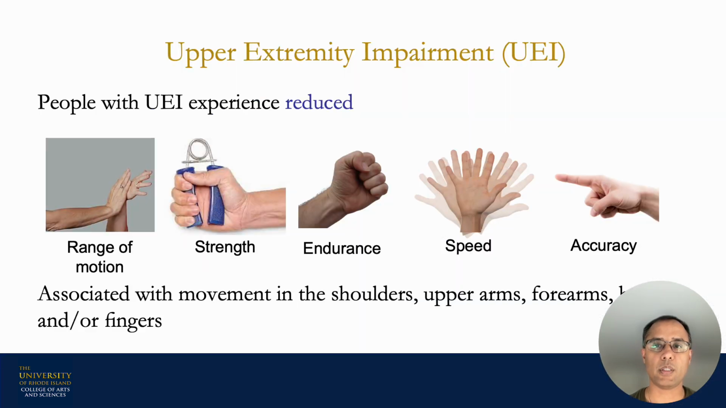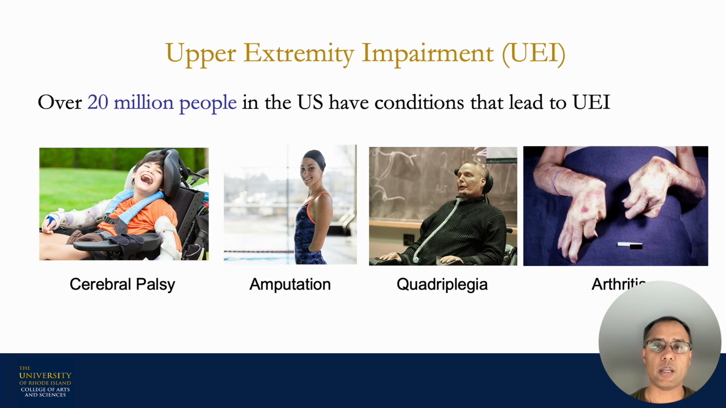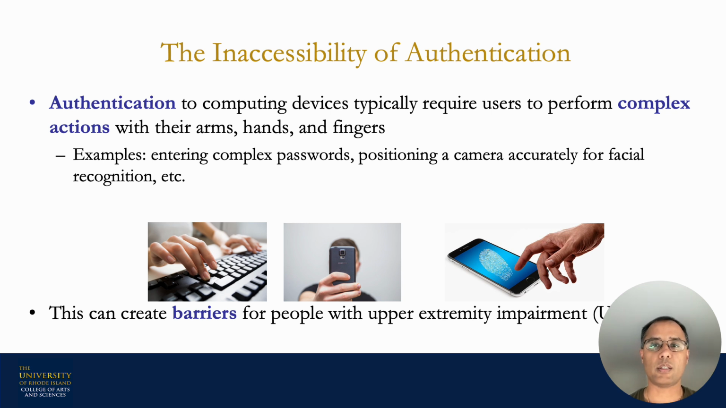People with upper extremity impairments, or UEI, experience reduced range of motion, strength, endurance, speed, and/or accuracy associated with the movement in their shoulders, upper arms, forearms, hands, and/or fingers. UEI can be caused by a variety of different conditions, including cerebral palsy, amputation, and arthritis. Over 20 million people in the US alone have conditions which lead to UEI. Existing authentication processes for computing devices often make ability assumptions that require the user to perform complex actions with their hands, arms, or fingers. This can cause barriers for people with UEI. Our goal in this work is to make computing device authentication more accessible for people with UEI.